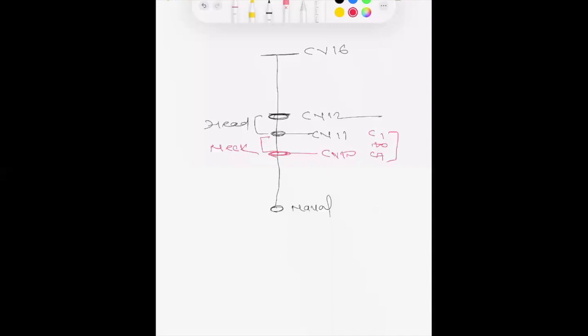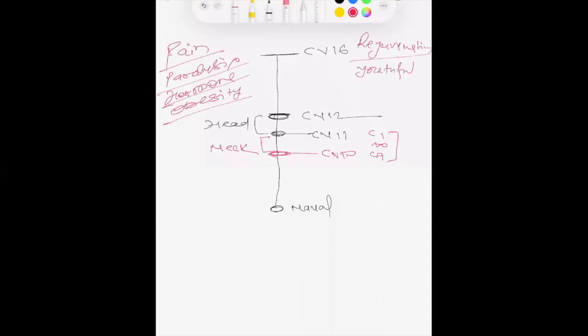Abdominal acupuncture is very good for pain and paralysis. It is very good for hormonal problems. It is very good for obesity. And abdominal acupuncture is very good for general rejuvenation and maintaining youthfulness. So this CV11 to CV10 area is very good for the neck region.